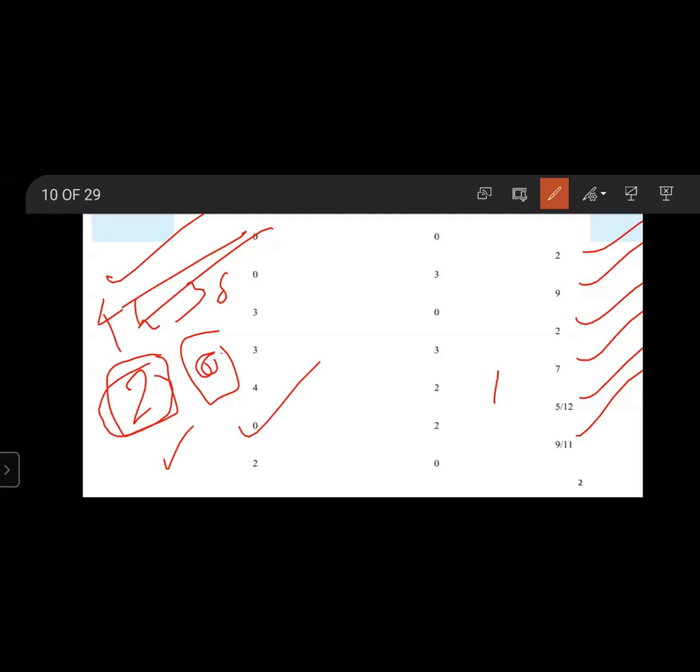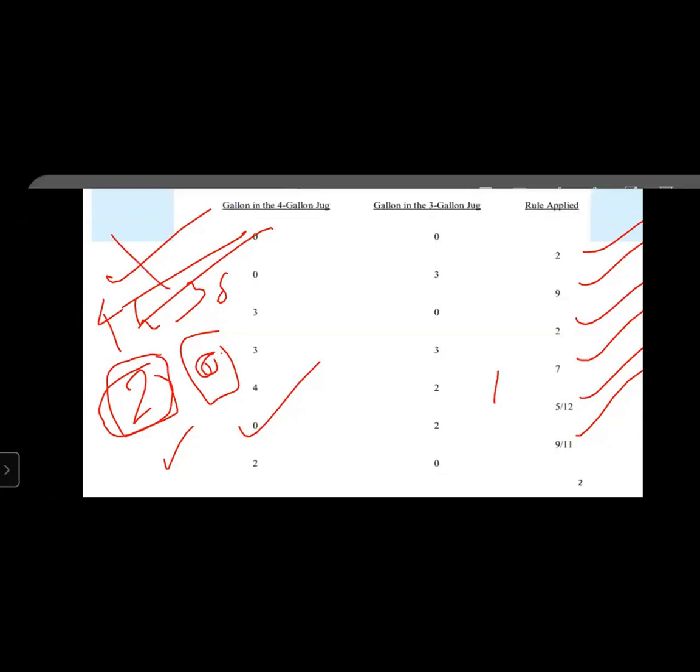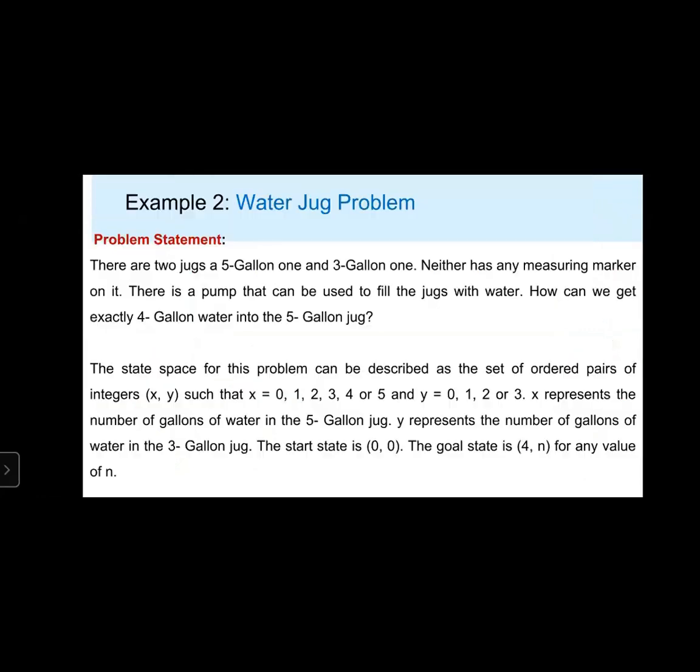And another example, water jug problem. This is the first example, the 2-0 solution. Next, second example. Example 2, water jug problem. What is the given problem?